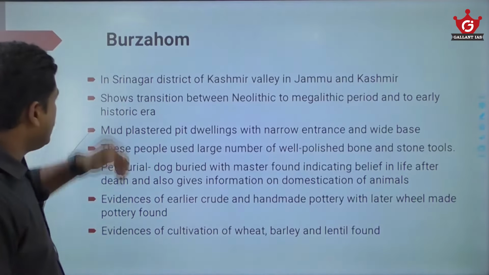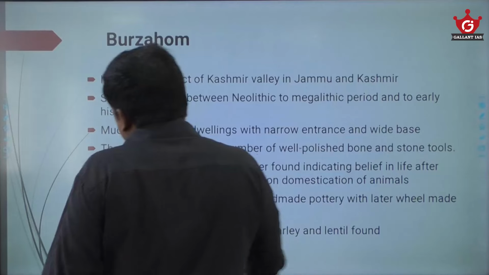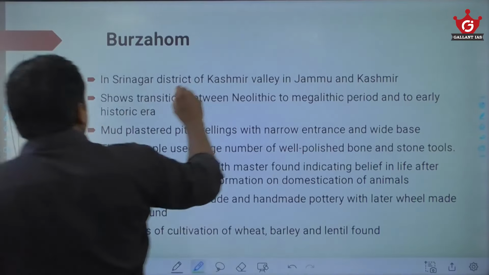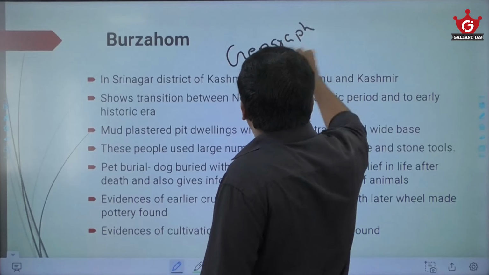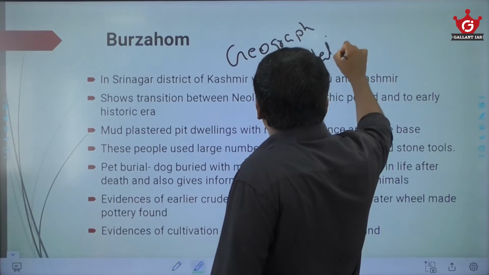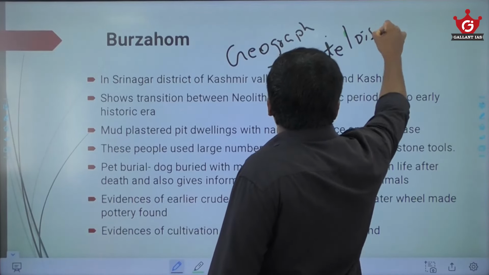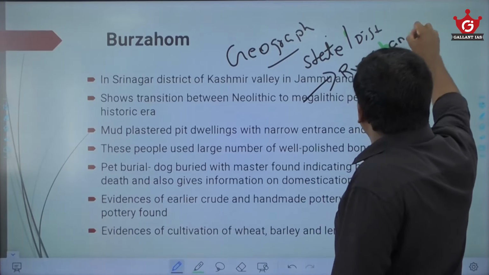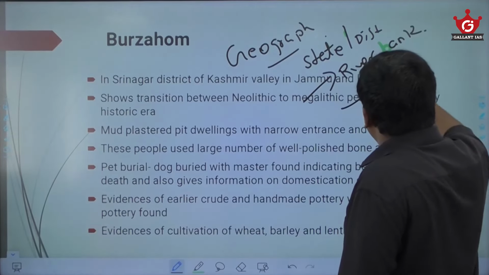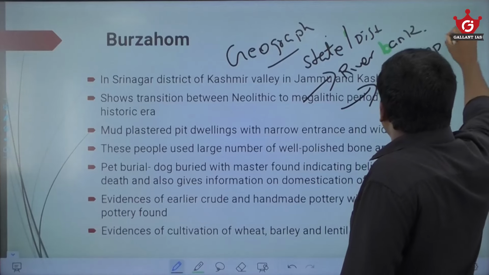This is something we are following, and you have to write a short description. For example Barsom, we will say what are the descriptional ideas we should have. We must say it's a geographical identity, maybe which state or which district it belongs to, or we will say it is on this particular river bank, or it is this many kilometers away from a particular capital city.